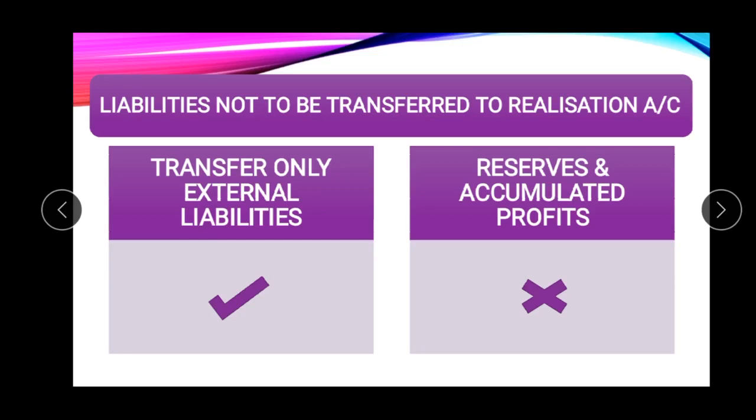But do not transfer any reserves or accumulated profits to the realization account, because reserves and accumulated profits will be distributed among the partners. So these should not be transferred to the realization account.